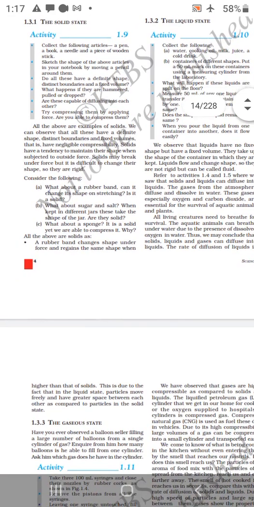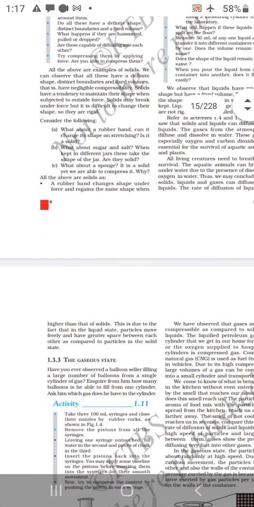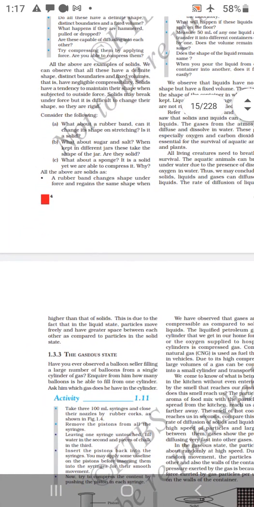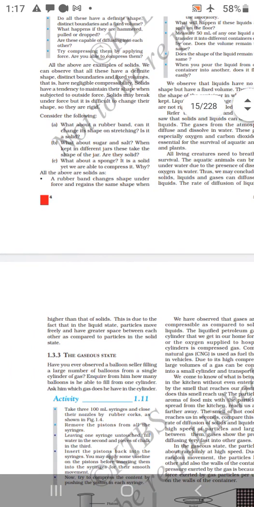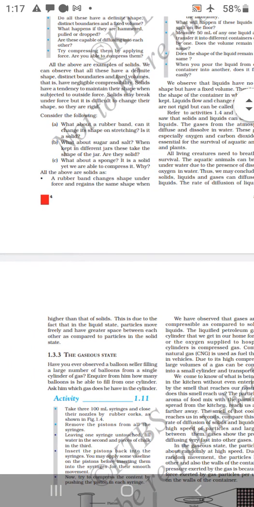The rate of diffusion of liquids is higher than that of solids. This is due to the fact that in the liquid state particles move freely and have greater space between each other as compared to solid particles.